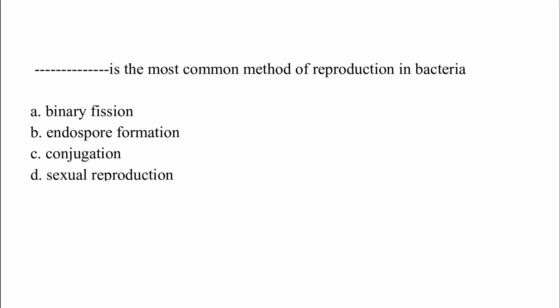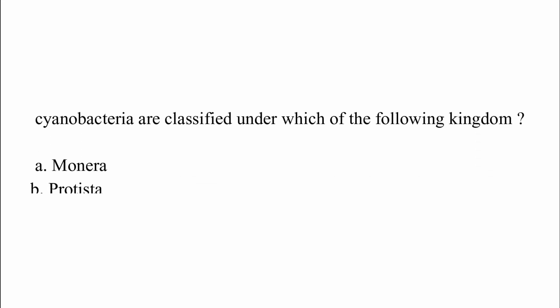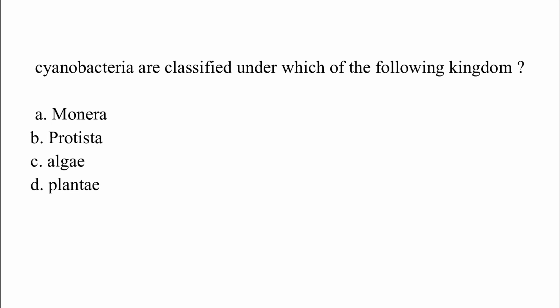Dash is the most common method of reproduction in bacteria. Option A, binary fission. Option B, endospore formation. Option C, conjugation. Option D, sexual reproduction. The correct answer is option A, which is binary fission. Cyanobacteria are classified under which of the following kingdom? Option A, Monera. Option B, Protista. Option C, Algae. Option D, Plantae. The correct answer is option A, which is Monera.